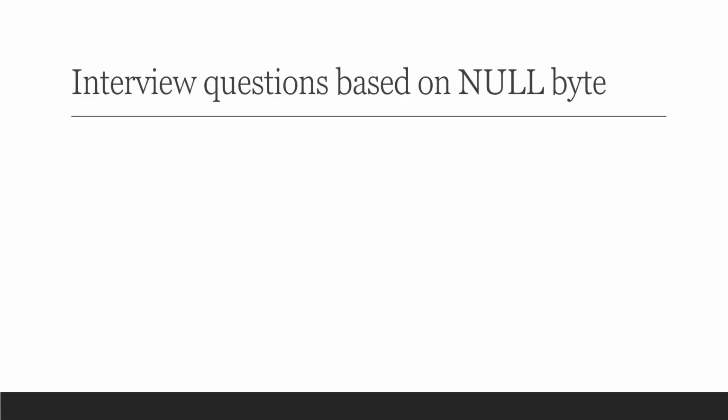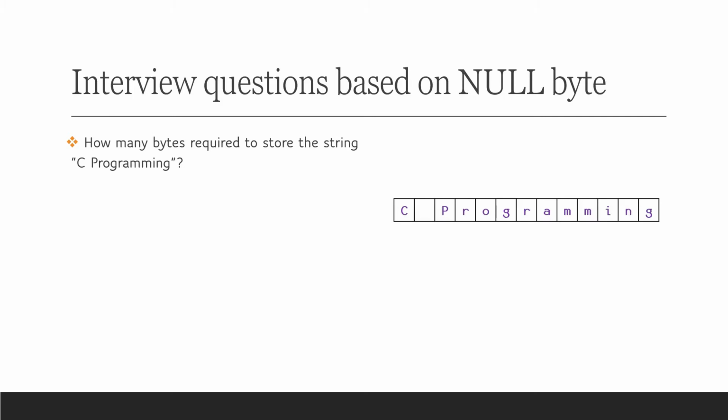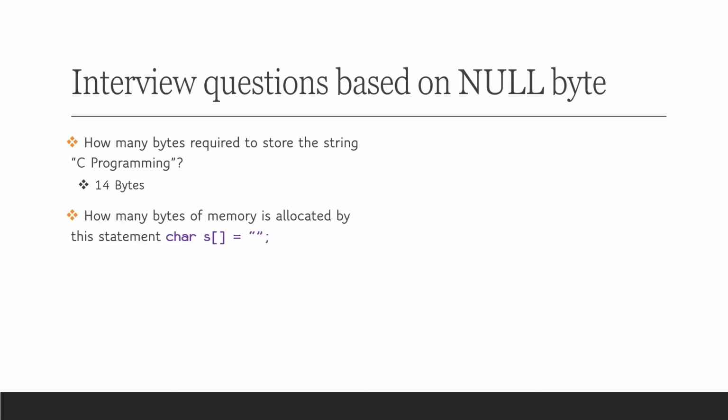Let's see some interview questions based on the null termination byte. How many bytes are required to store the string C programming? C space programming is 13 characters, so they require 13 bytes. As you know, all strings need to end with a null byte, so an additional 1 byte is added. So total 14 bytes required to store the string C programming. Next question. How many bytes of memory is allocated by this statement char s equal to empty string? Though it is an empty string, a string should always terminate with a null byte. Thus, 1 byte of memory is allocated by this expression.